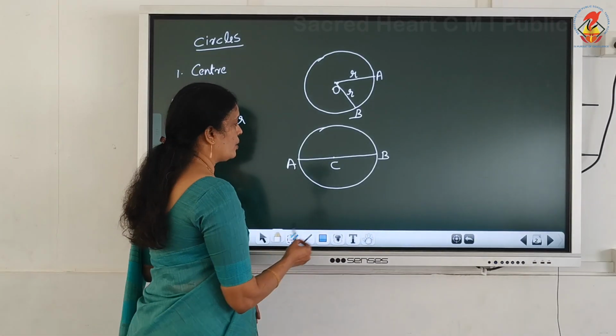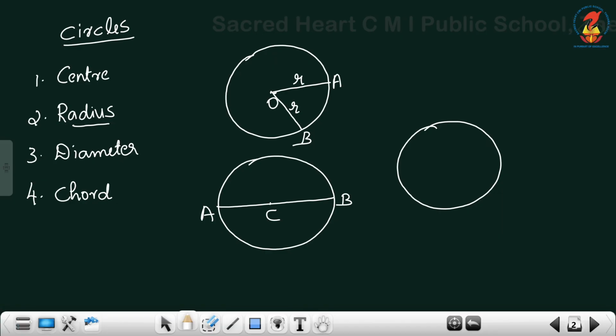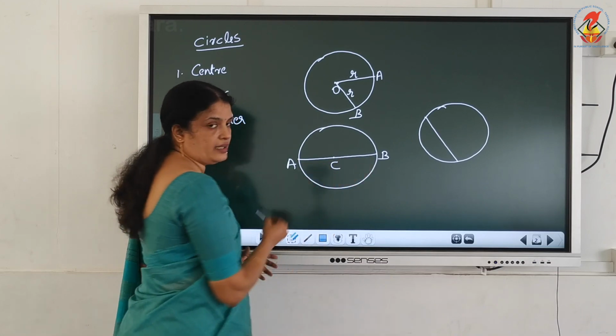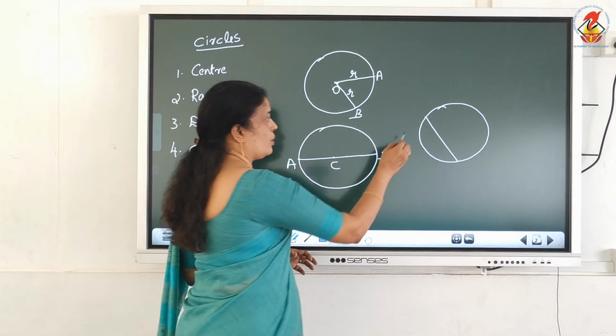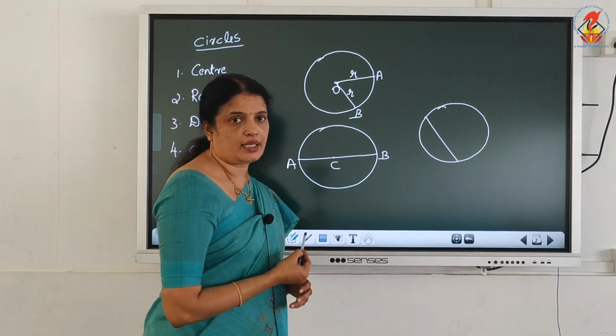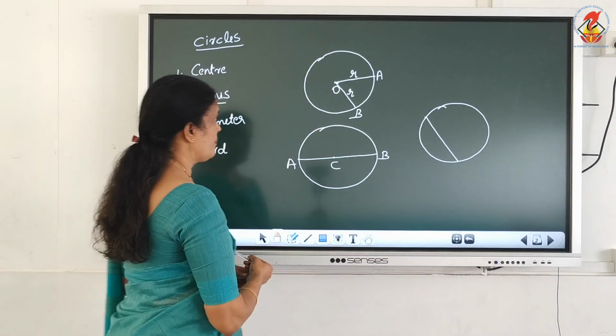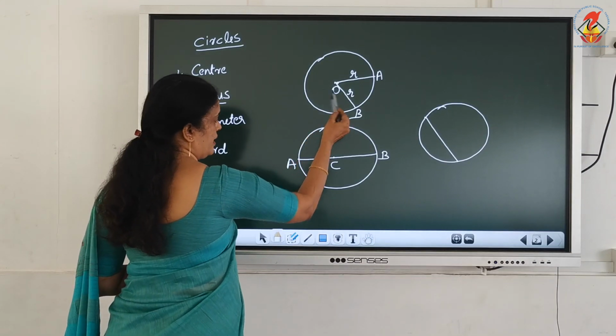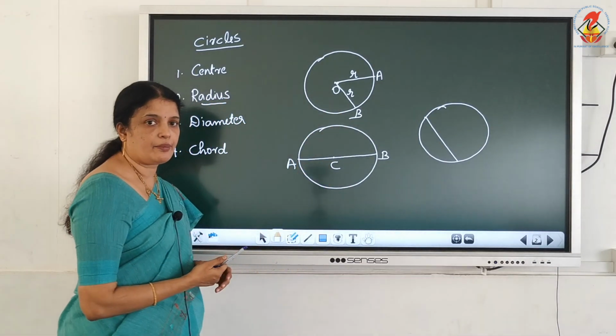Next one, chord. Chord means what? It's a line segment with its endpoints lying on the circle. Okay, diameter is also a chord. This is the longest chord in the circle. Here, chord means these two endpoints lying on the circle. Here there are an infinite number of radii and an infinite number of diameters also.